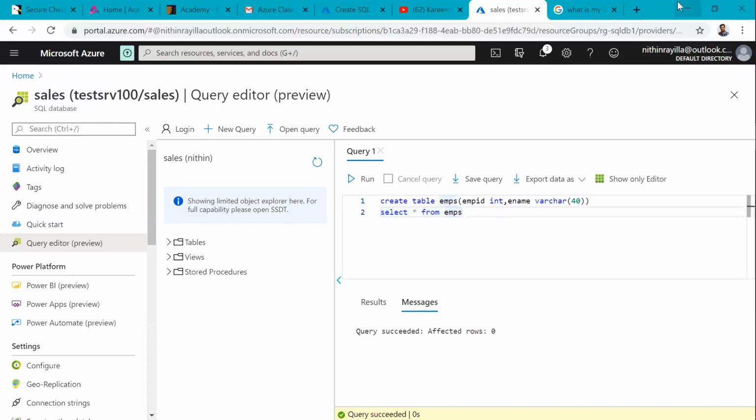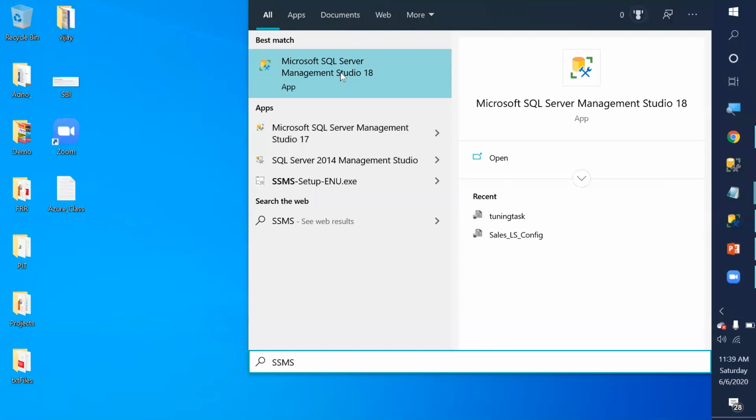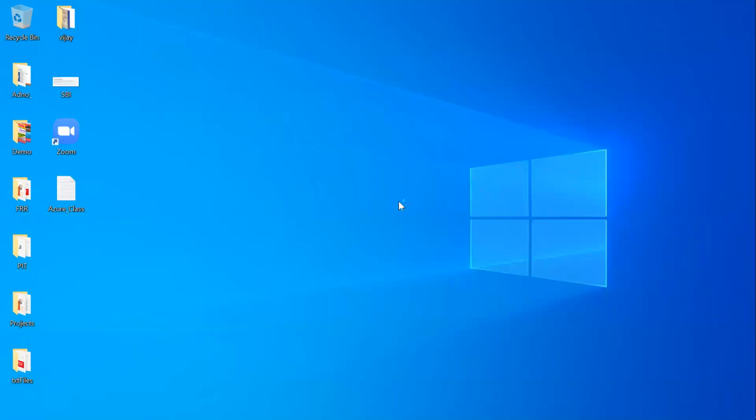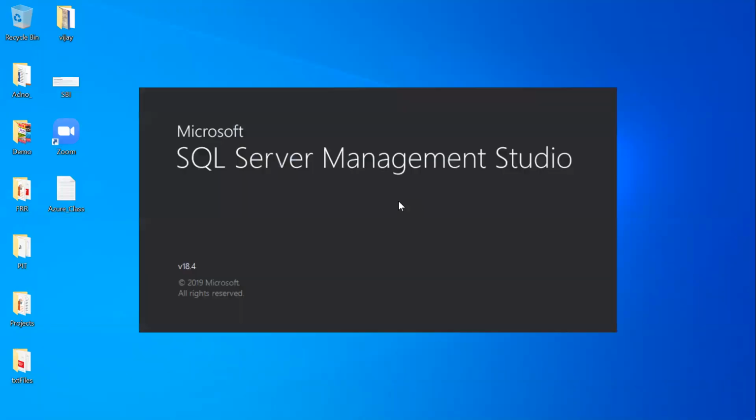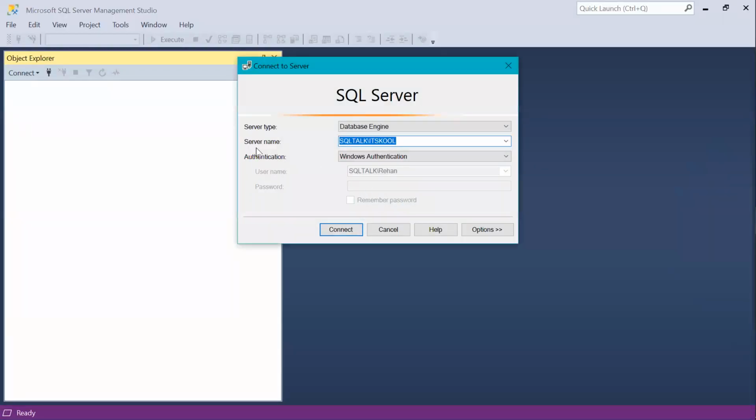As well as, I can connect to this database through SSMS. Let's say I open SSMS on my laptop. Through this SSMS, we can connect and start working with the database. Check here, it is asking for the server name.